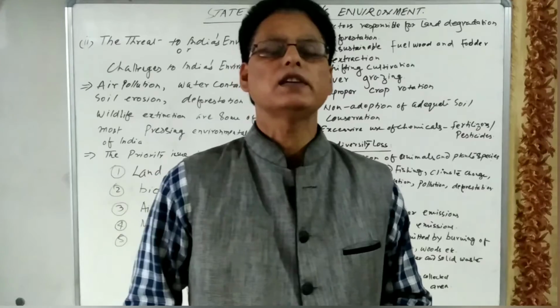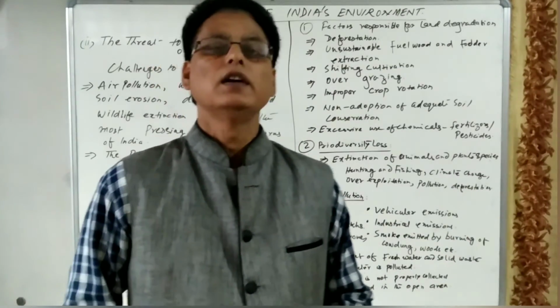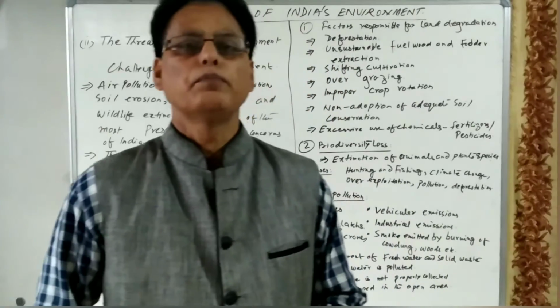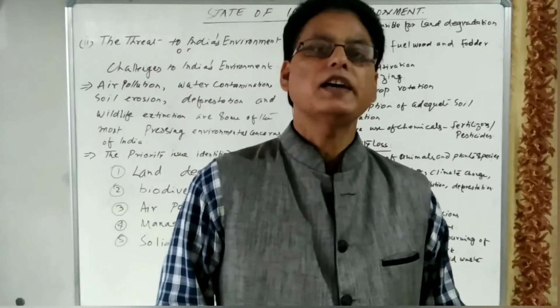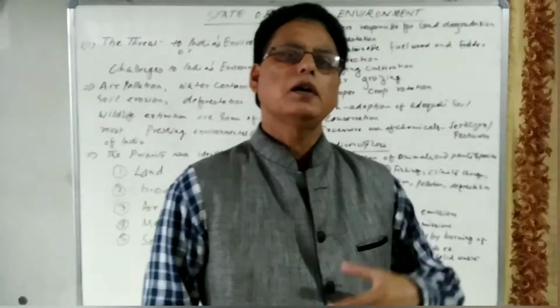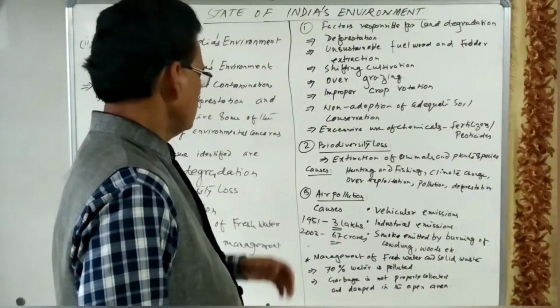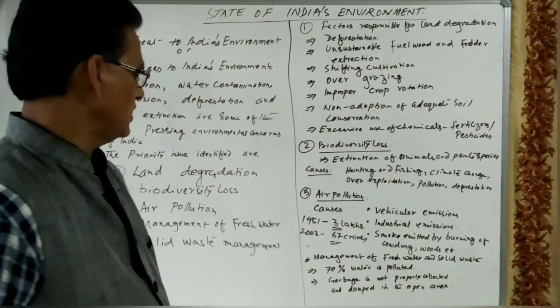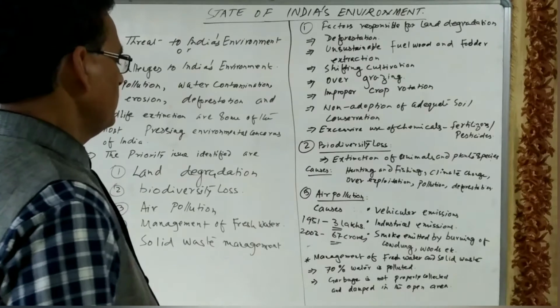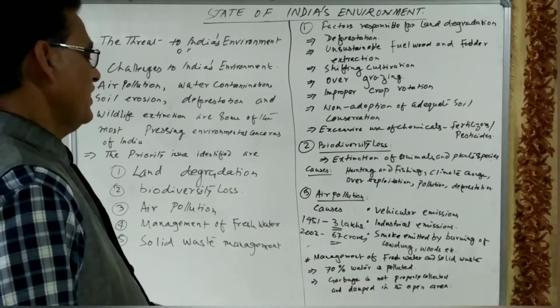And certainly the people get problems like diarrhea and other digestive problems. Waterborne diseases are being faced by the people because of the lack of management of fresh water.